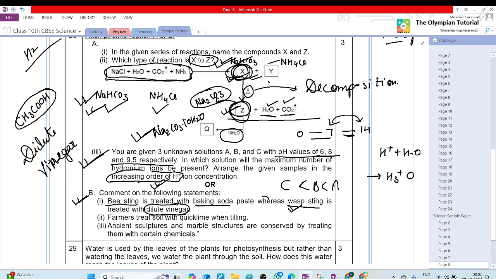Ma'am, what is wasp sting? Wasp is also a type of insect. Wasp sting is basic in nature. In Hindi, wasp is called tatiya, while bee is madhumakkhi.